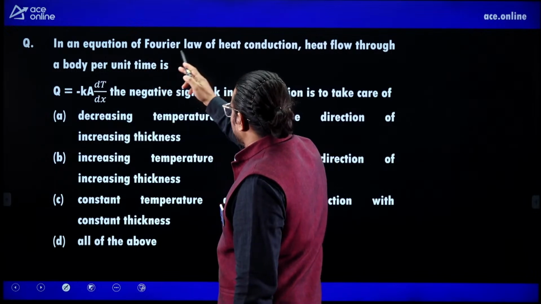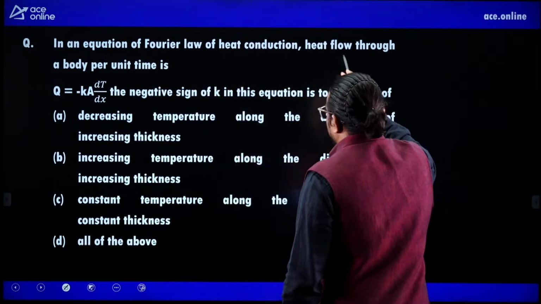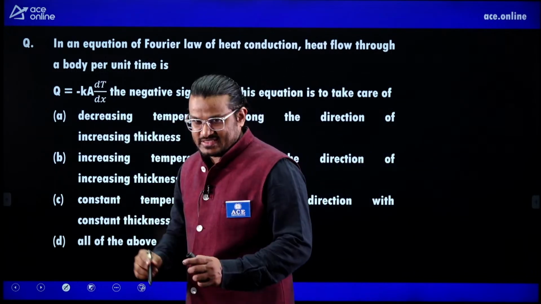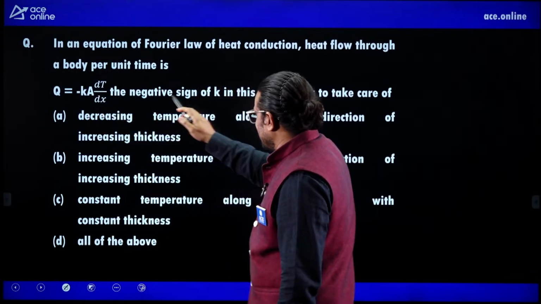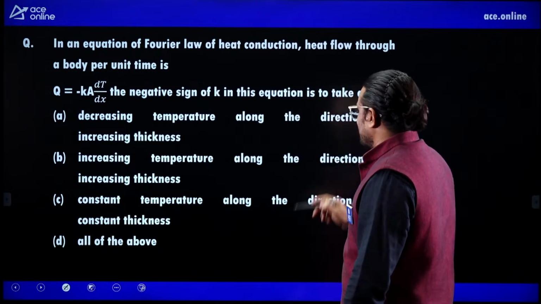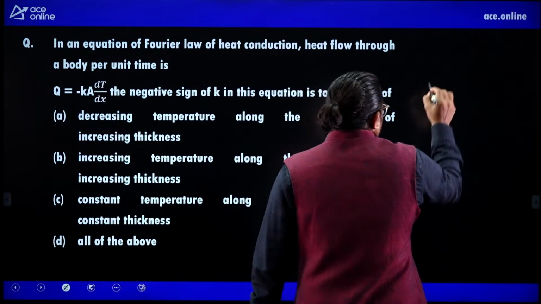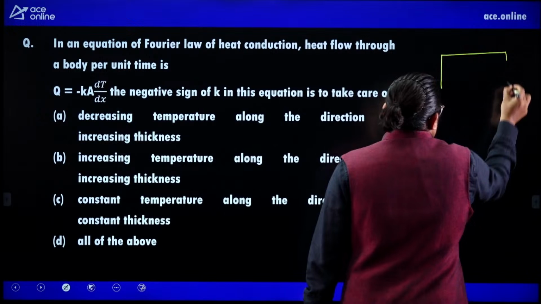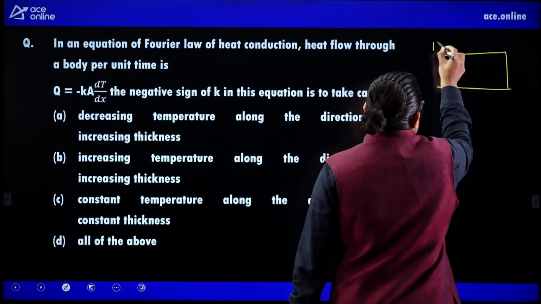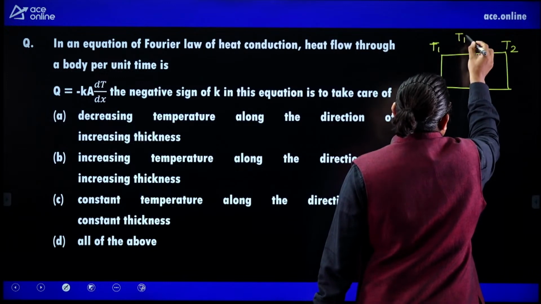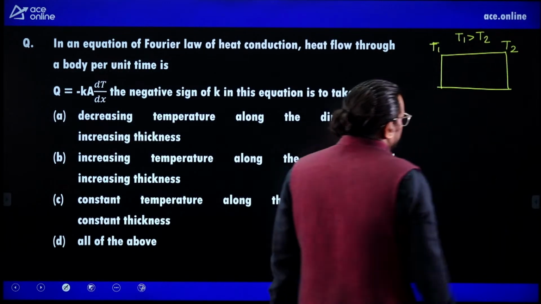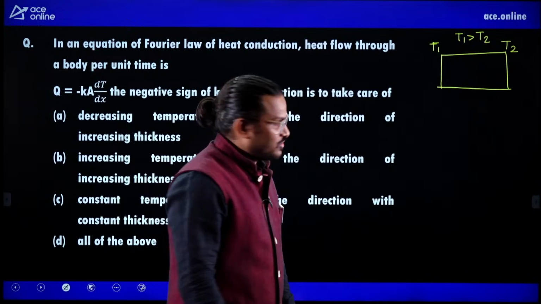In the equation of Fourier law of heat conduction, the heat flow per unit time is Q = -k A dT/dx. The negative sign in the equation is to take care of something. Say this is your body. Heat always flows from higher temperature to lower temperature. So here T1 is greater than T2.